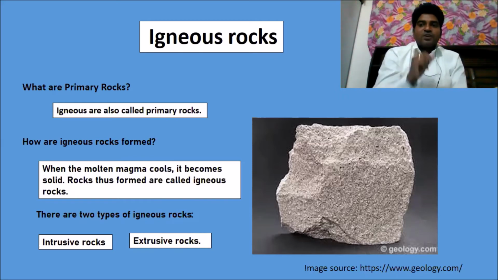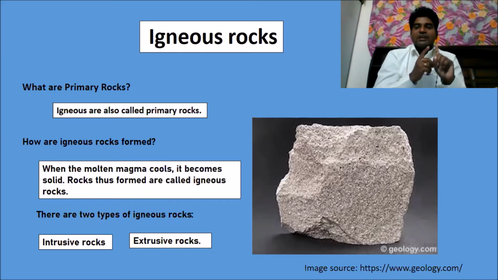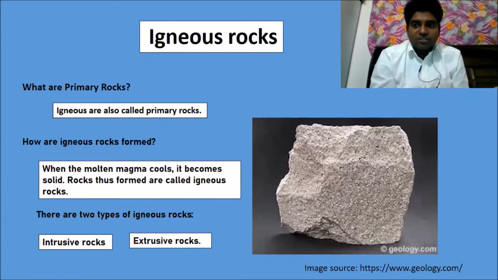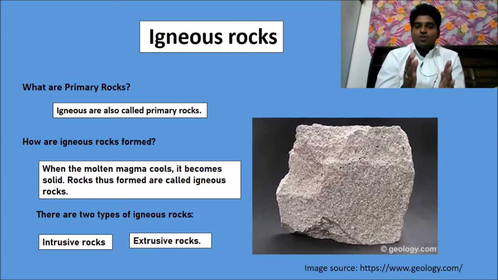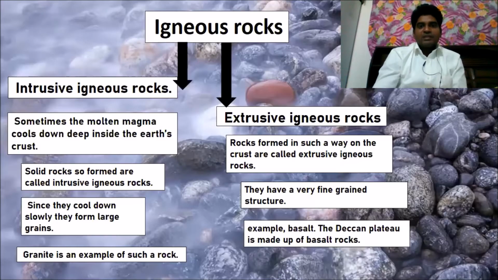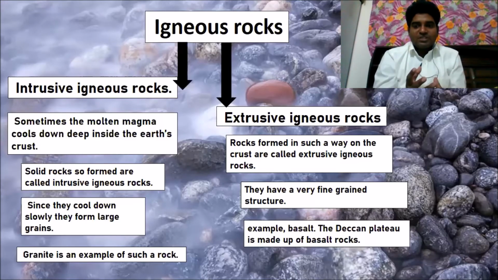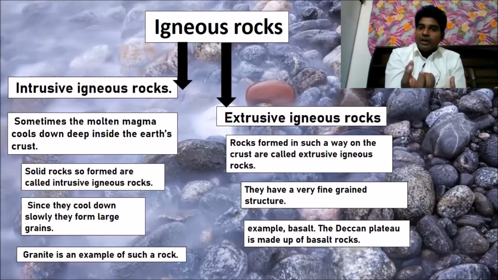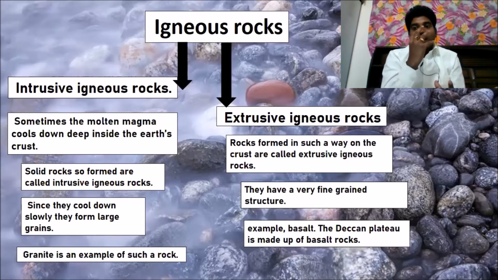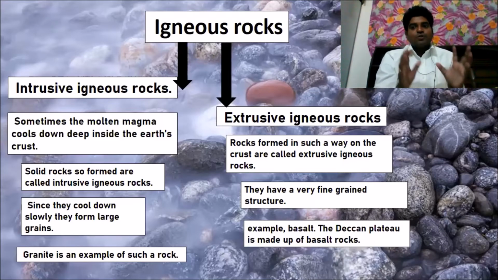There are two types of igneous rocks. One is intrusive rock, the second one is extrusive rock. Let us see about them. The background picture shows how the magma cools down and forms the igneous rocks, and how it looks after cooling down. That's why I have taken this picture, to show you how it cools down.